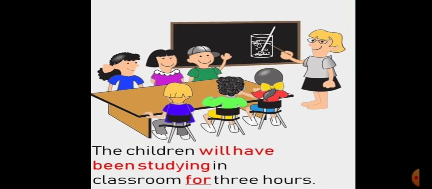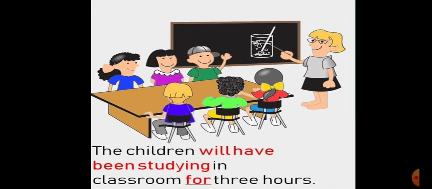This is not a very difficult one. It's a very simple example I have taken here. The children will have been studying in classroom for 3 hours. Means 3 hours before they started studying. Okay, so the longer action is of 3 hours. Understood?